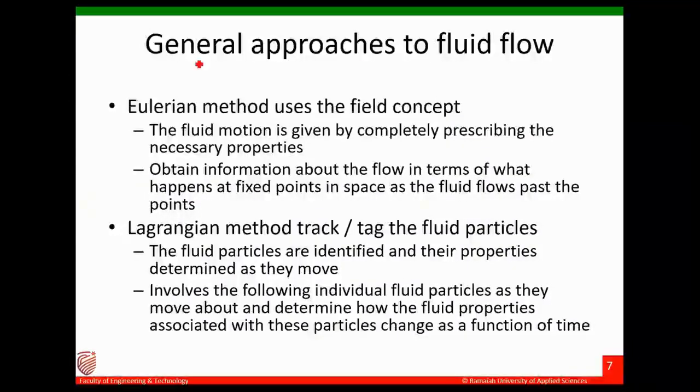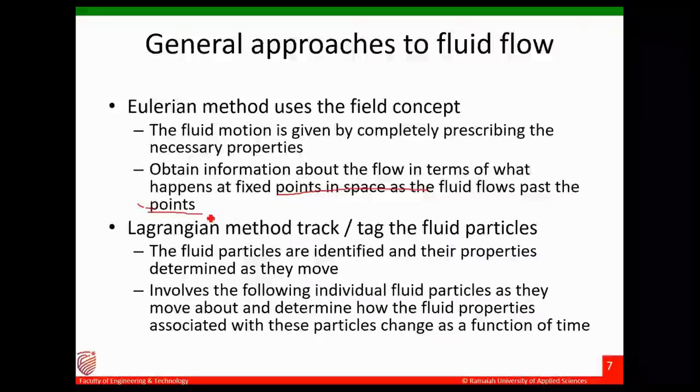So you can read here: the Eulerian method uses the field concept. I'll fix the points in space and see what happens when the fluid flows past those points. So this is Eulerian.